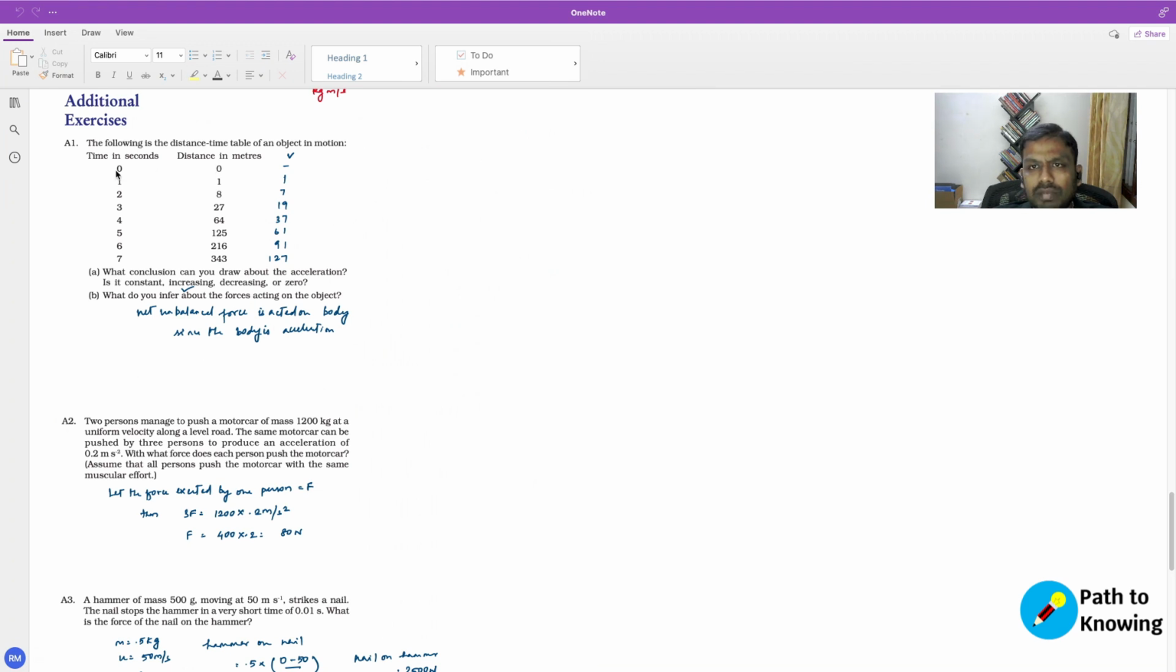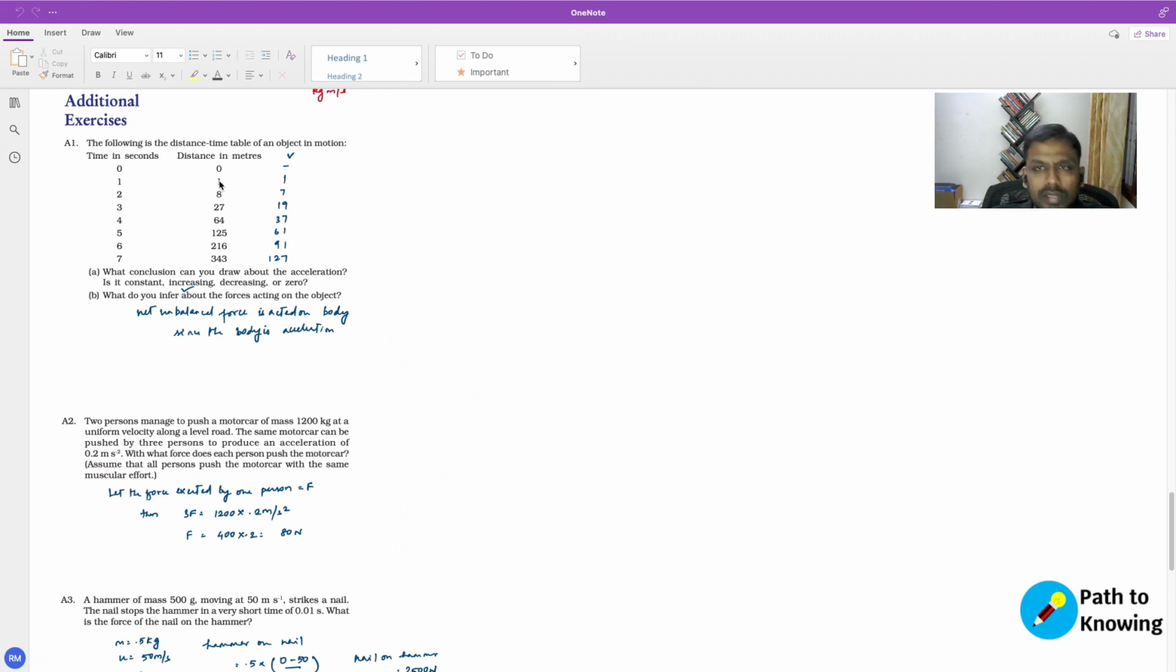So at time 0 seconds, the distance covered was 0. After 1 second, the object covered 1 meter. After 2 seconds, it covered 8 meters. After 3 seconds, it covered 27 meters, and so on. The question is, what conclusion can you draw about this acceleration? Is it constant, increasing, decreasing, or 0? And what do you infer about the forces acting on that particular object?